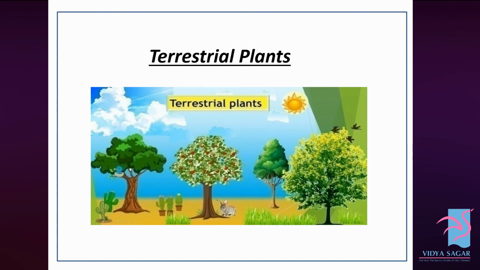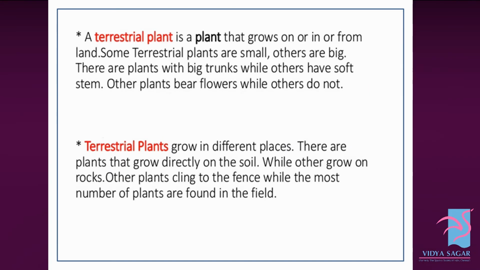Now we are going to learn about terrestrial plants. A terrestrial plant is a plant that grows on or in or from land. Some terrestrial plants are small, others are big. There are plants with big trunks while others have soft stems. Some plants bear flowers while others do not.